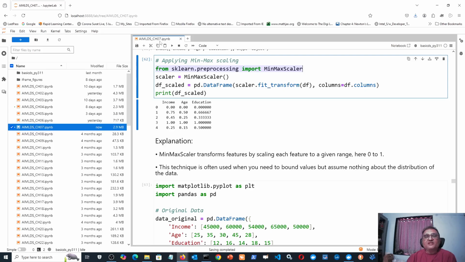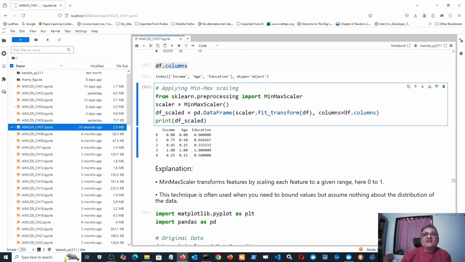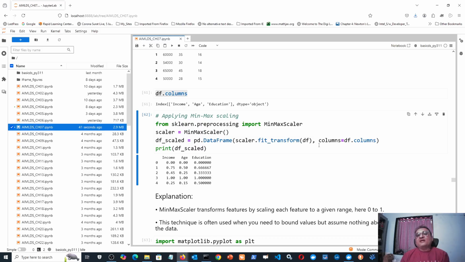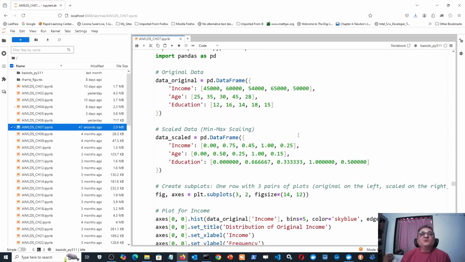How to apply that object? It is scalar dot fit underscore transform, and to whom will you apply it? Fit underscore transform will be applied to the entire data frame, the whole data frame, like this. Still you have to specify another argument. If you want to specify a subset, then you can put a comma separated list, like maybe income comma age, in quotes, both. Then it will apply scaling only to income and age, and the education column will remain as it is. But if you want to apply scaling to all the columns, then you will write df dot columns, and it will be applied to all columns.